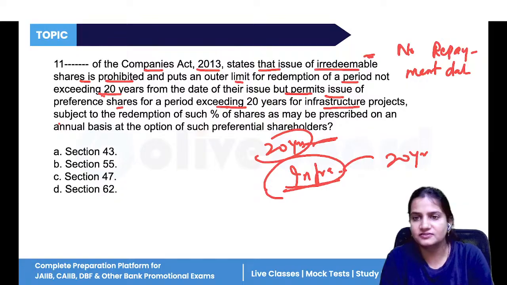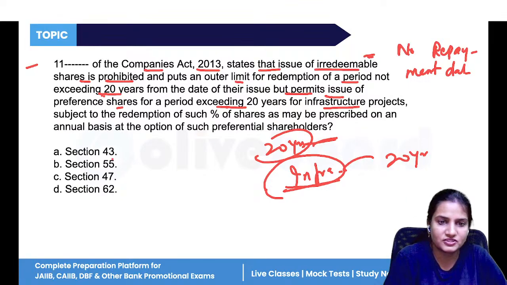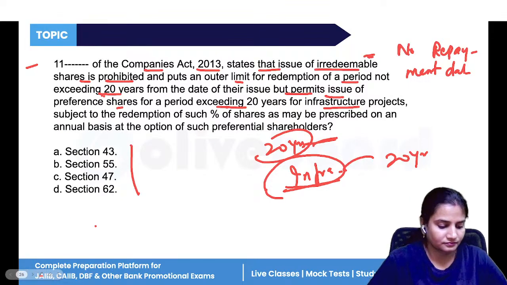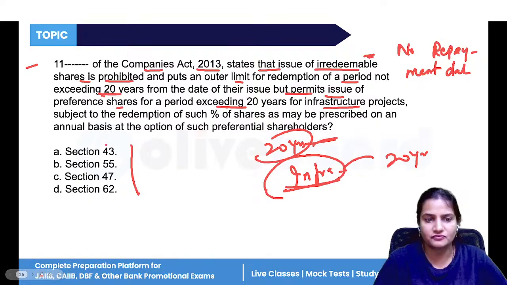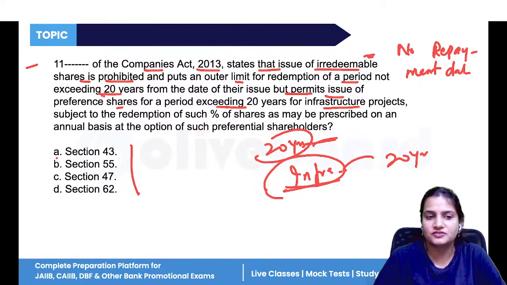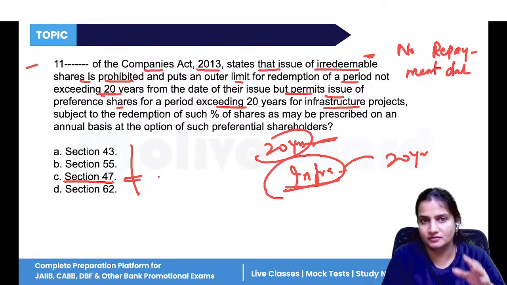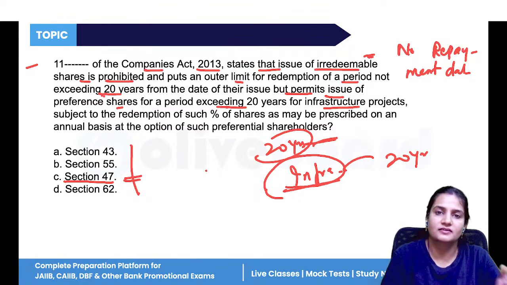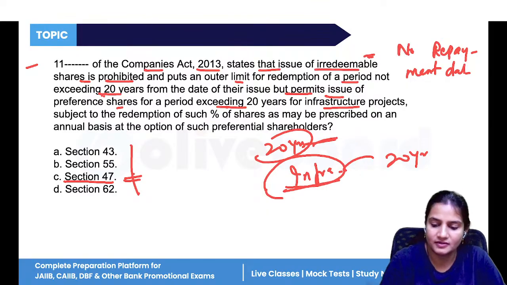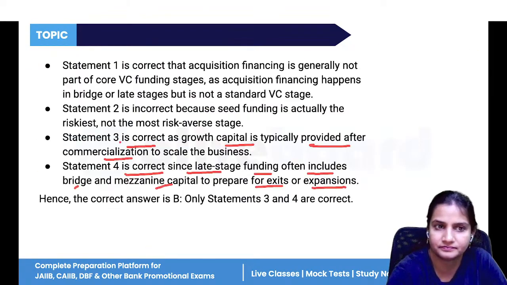Now, all these things are included in which section? 43, 55, 47, 62. If you remember the very first question we did, that includes section 47, where if the preference shareholders are not provided dividend for a period of 2 years or more, then they will get the voting right. So that is included in section 47.